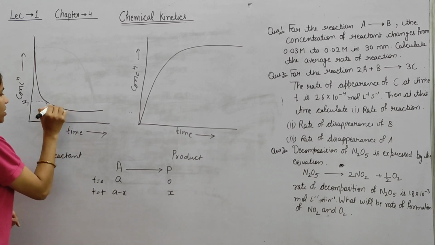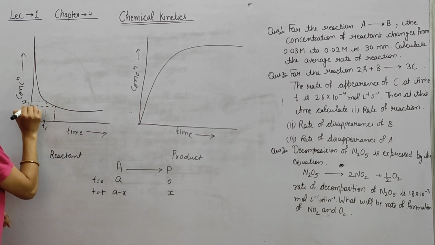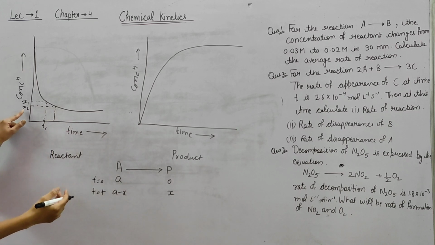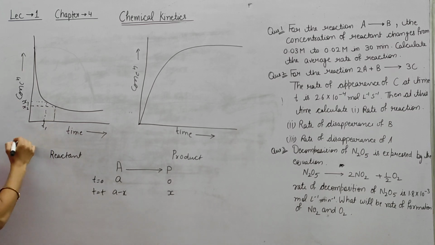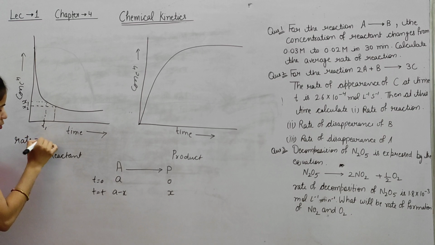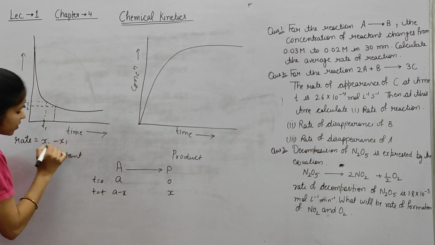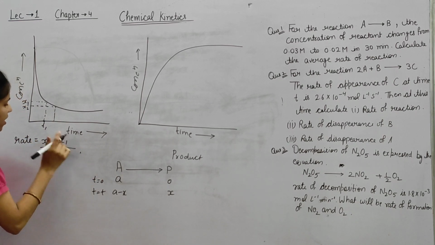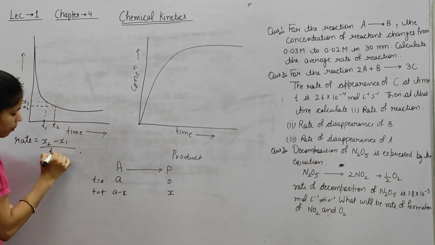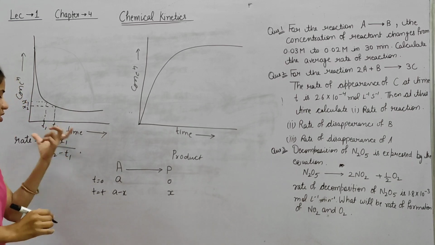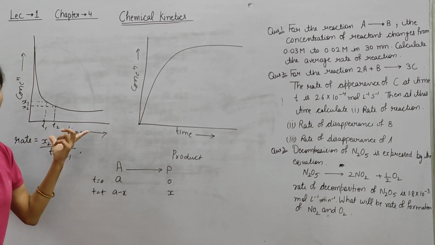At time T2, this is the concentration X2. So we can find out final minus initial. So rate is equal to X2 minus X1 divided by T2 minus T1. So this is the rate from this graph.